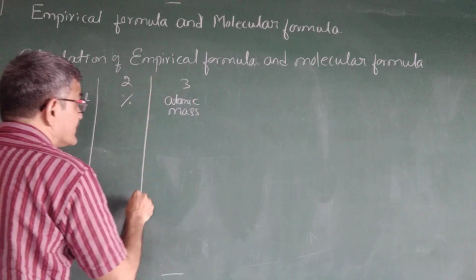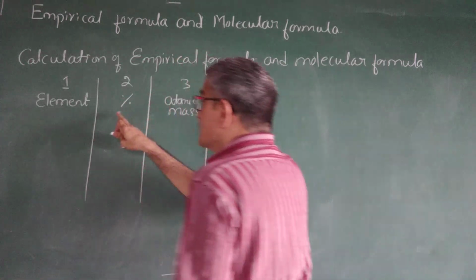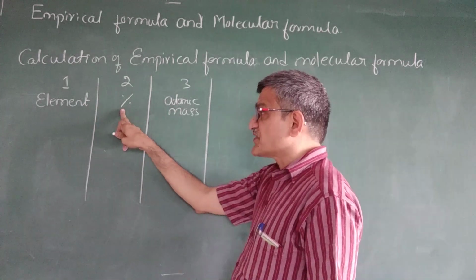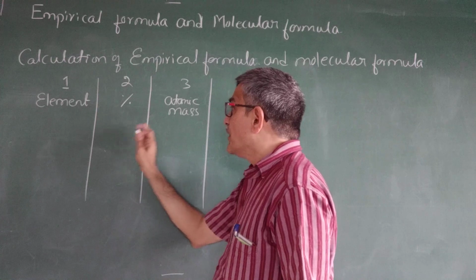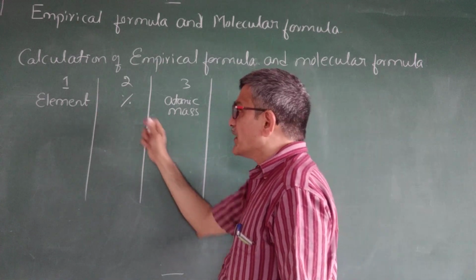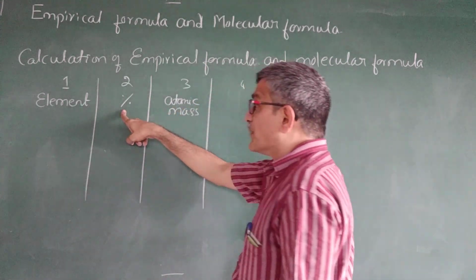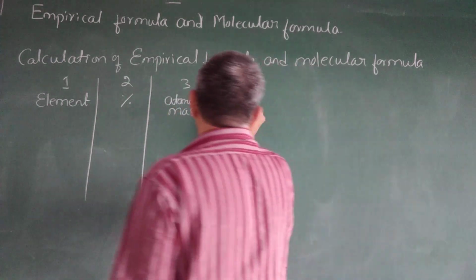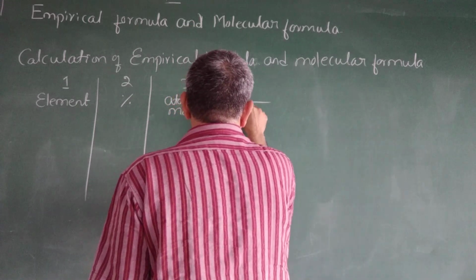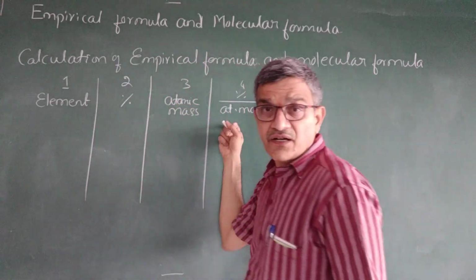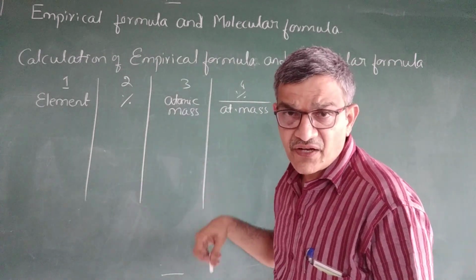The elements and the percentages are given in the questions, but the atomic masses we need to know. Next, the fourth column is percentage divided by atomic mass. That is the next column.